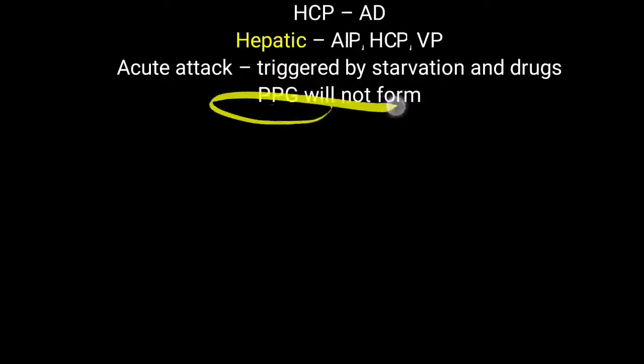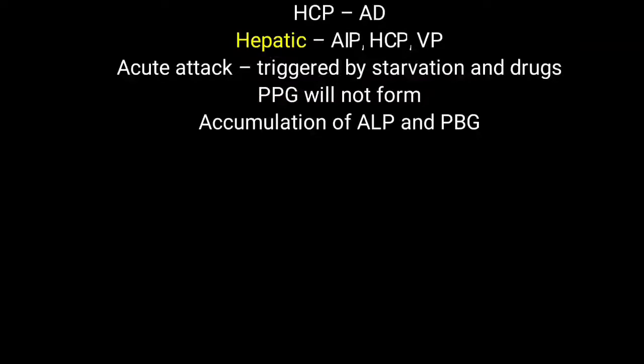So simply we have seen that PPG, protoporphyrinogen, will not be formed in this deficiency of the enzyme CpG oxidase, and that will lead to the accumulation of further ALA and PBG. One more thing, why this accumulation of ALA, delta aminolevulinic acid, and PBG is seen, that also we will look at, because heme is not synthesized properly, so the actual feedback inhibition will not be there, and that is also one of the reasons for accumulation of ALA, delta aminolevulinic acid, and PBG. Here not ALP, that is ALA, delta aminolevulinic acid.